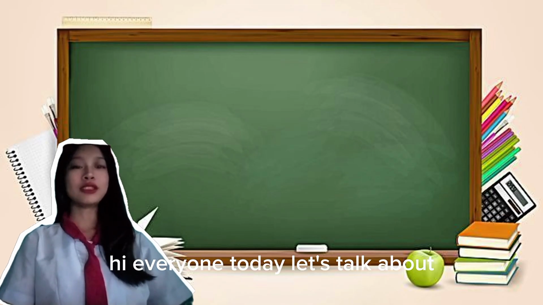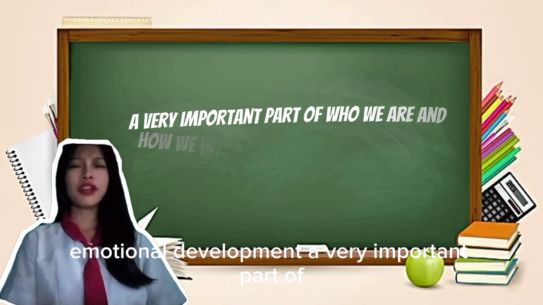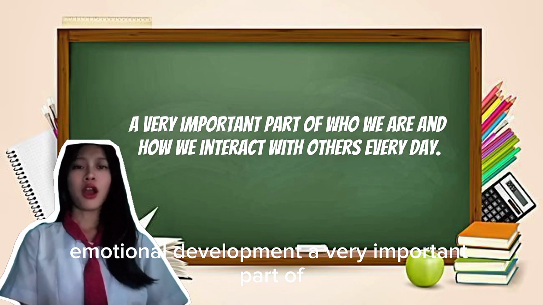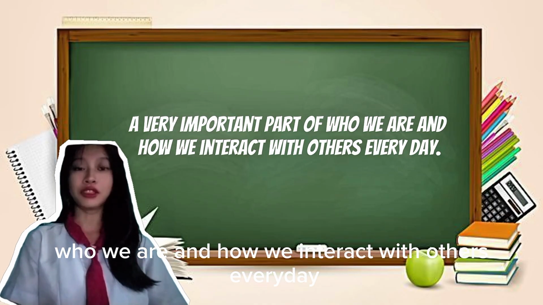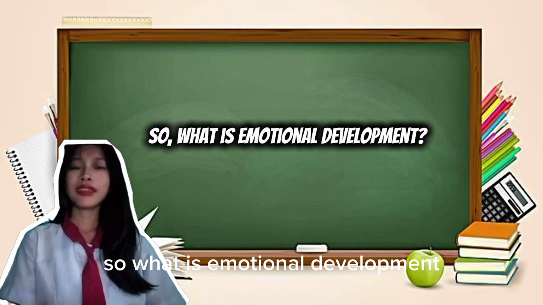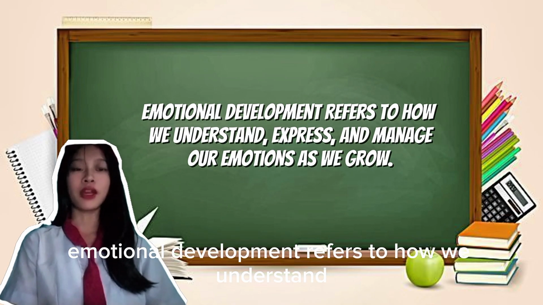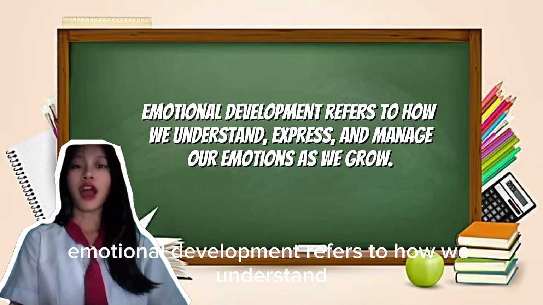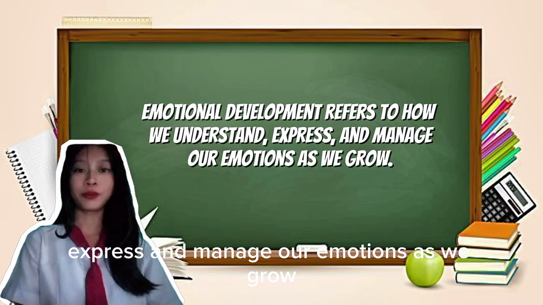Hi everyone. Today let's talk about emotional development, a very important part of who we are and how we interact with others every day. So, what is emotional development? Emotional development refers to how we understand, express, and manage our emotions as we grow.